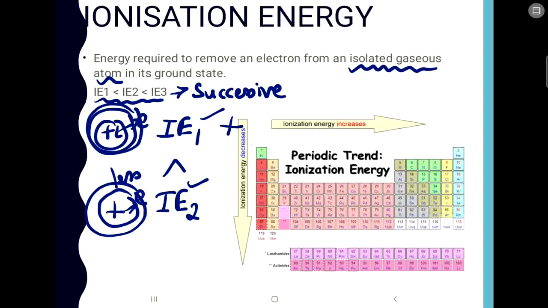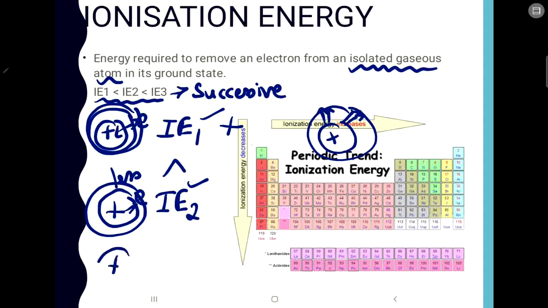The protons will be same, but the electrons have become less. So the charge that the proton exerts on each electron will now increase, because the same charge is shared by fewer electrons. So this time when you try to remove the electron, more energy will be required. So the IE2 will be greater.